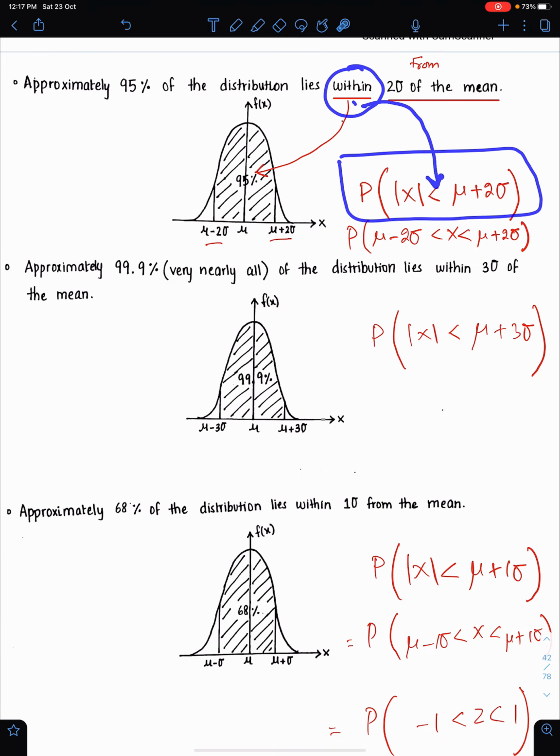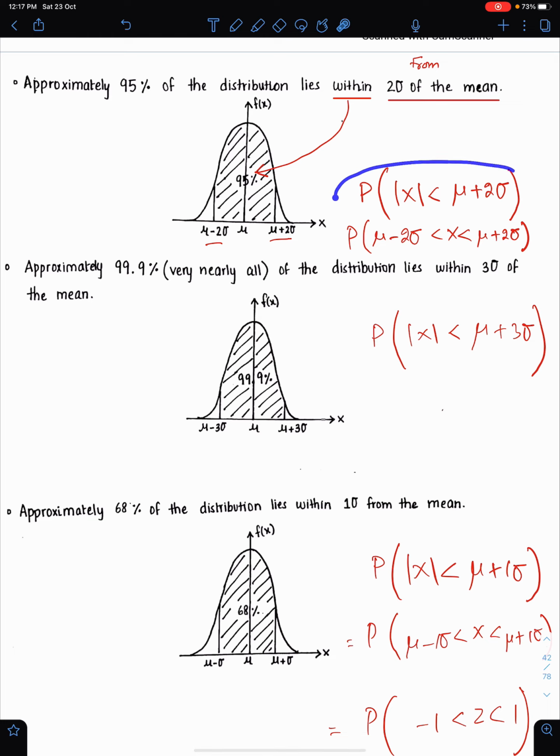Less than sign, modulus, mu plus 2 sigma. When you simplify this inequality, you will get this thing: mu minus 2 sigma, mu plus 2 sigma. So always write this inequality first: modulus x less than mu plus 2 sigma. When you remove the modulus, you will get this thing, and when you further simplify this, you will get this thing.